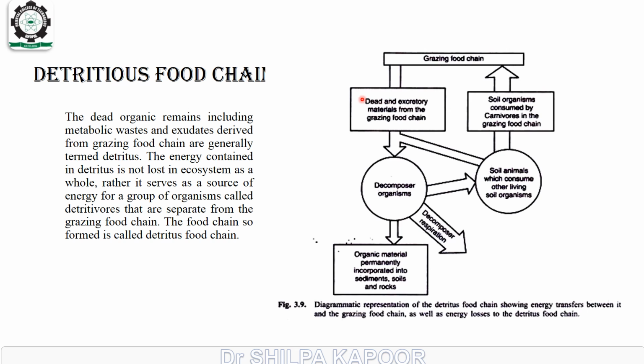From the grazing food chain, the dead and excretory remains are eaten by the decomposer organisms, either the soil animals which consume other living soil organisms. Then this is reduced in the decomposer respiration, and the organic material is incorporated into soil sediments, soils and rocks. The soil animals are consumed by the carnivores in the grazing food chain. In this way, this food chain is completed.